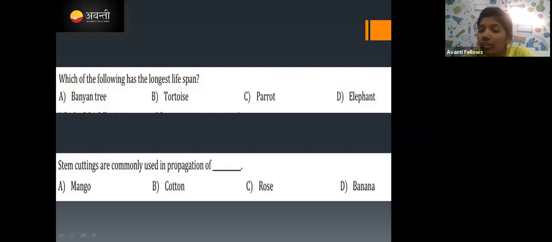Correct, because a banyan tree has the capacity to live thousands of years together. But the tortoise, if you consider only animals, or if instead of banyan tree there were another option, then you could choose the tortoise. But more than the tortoise, the banyan tree can live. Not the parrot, not the elephant. And I'll tell you the lifespan of parrot, elephant and all.